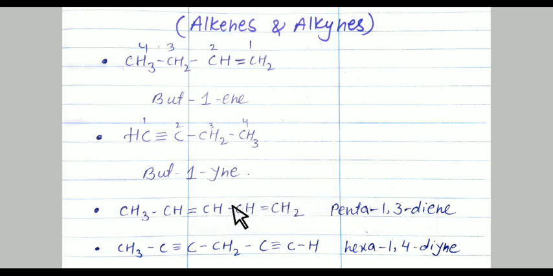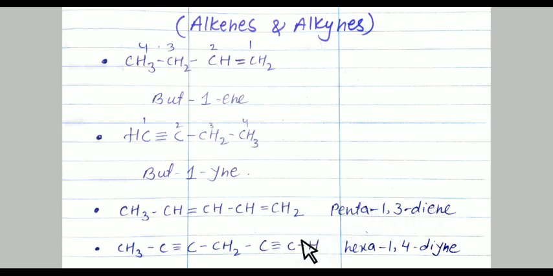See students, 5 carbons are there, it is penta. The first carbon contains a double bond, the third carbon contains a double bond, so it is 1, 3. And 2 double bonds are there, that's why it is diene. Means penta-1,3-diene.